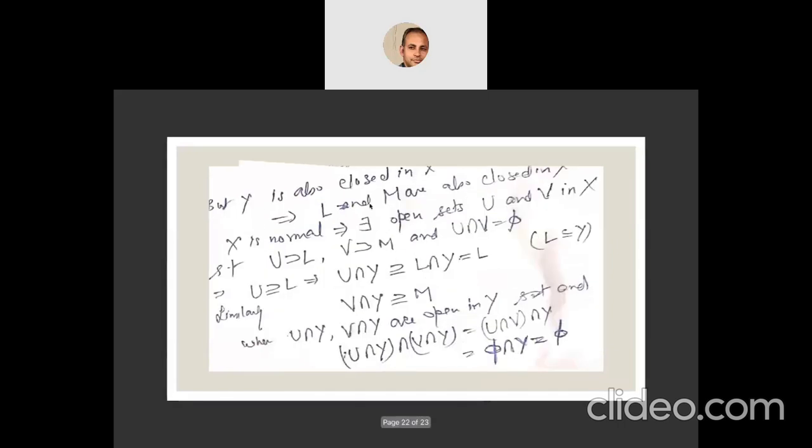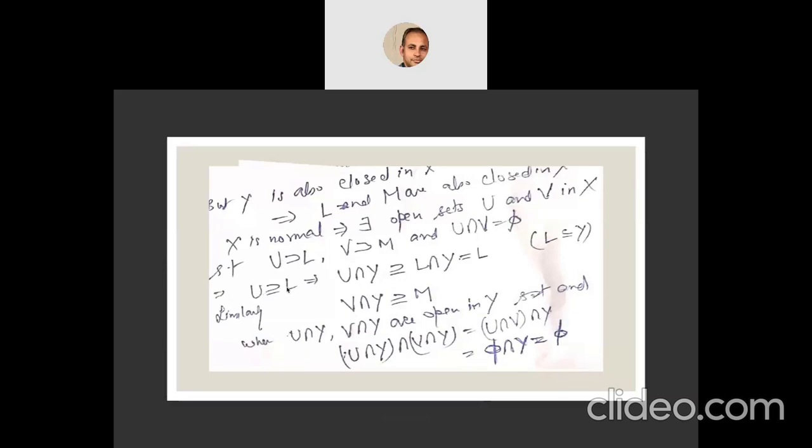Now as L and M are closed in X, and X, the whole space, is given to be normal, there exist open sets U and V in X such that U contains L and V contains M, such that their intersection is empty. That is just the definition of a normal space.